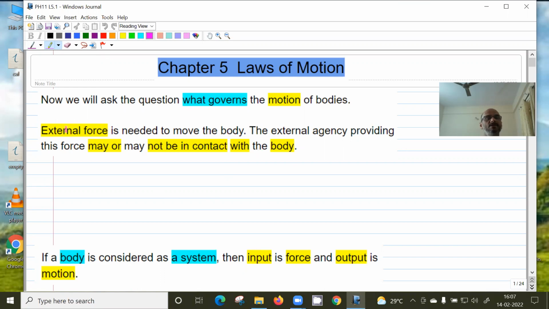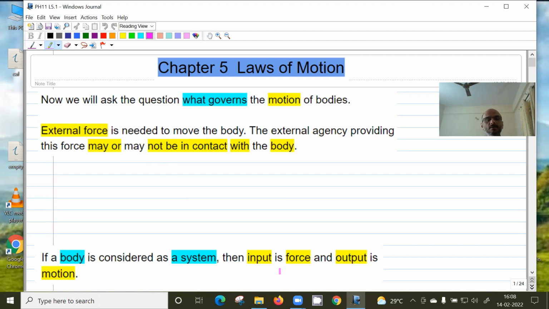For a body to move, an external force is required, and the force may be a contact force or a non-contact force. So what is an example of a contact force and a non-contact force? Frictional force is a contact force. What about a force which is not in contact? Gravitational force. And electrostatic force. For that the two bodies need not touch each other. The force will be felt even when the bodies are not in contact.